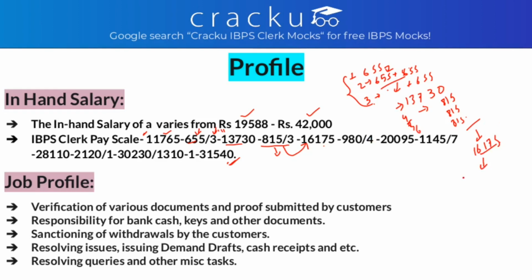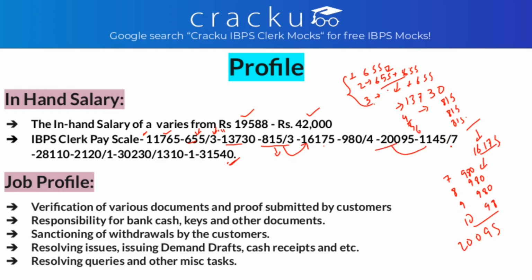After this, for the next four years, that is the 7th, 8th, 9th and 10th years, your yearly increment will be 980 rupees, until your basic pay reaches 20,095.